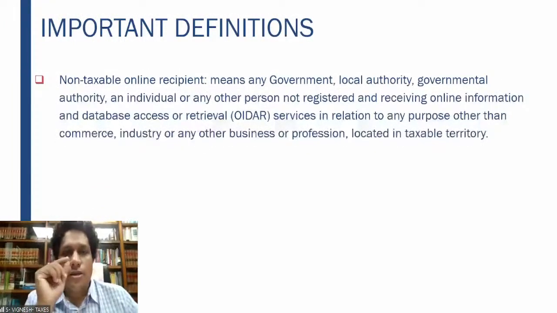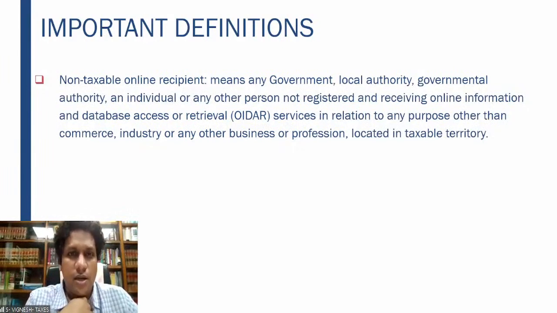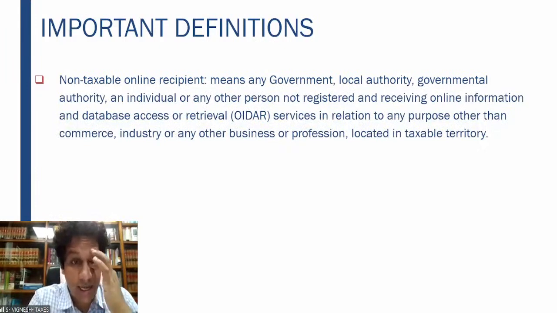Right? There is another concept called non-taxable online recipient. When I say non-taxable online recipient, it means any government, local authority, government authority, any individual or any other person not registered and receiving online OIDAR services in relation to any purpose other than commerce, industry, or any other business or profession located in taxable territory.